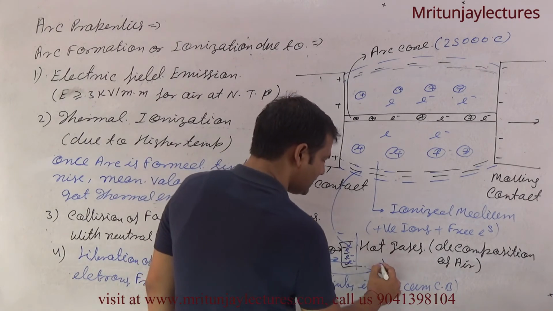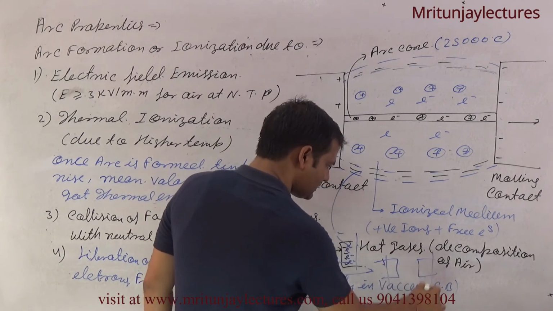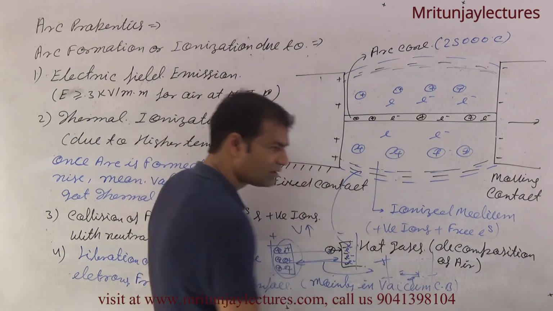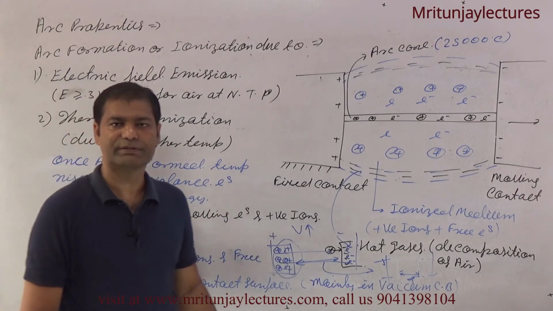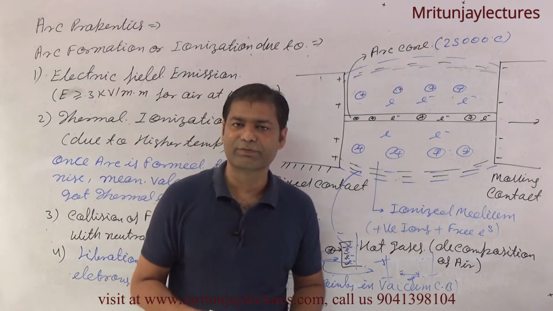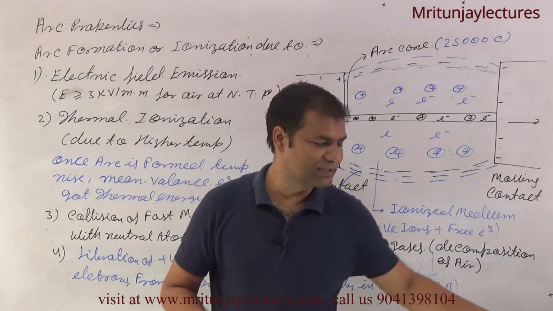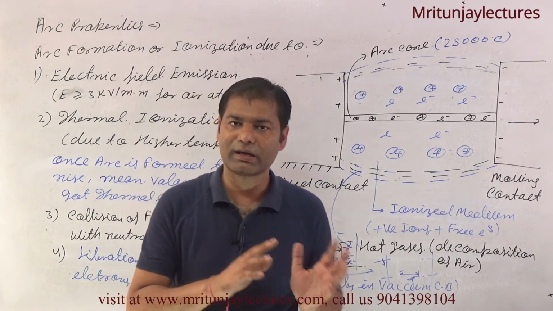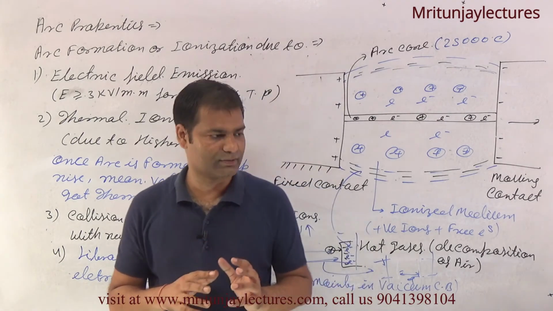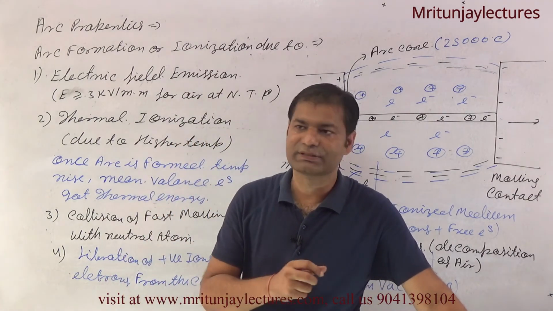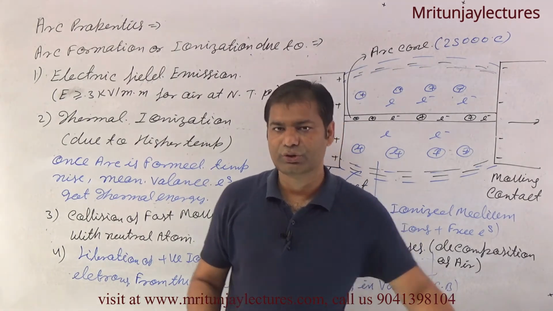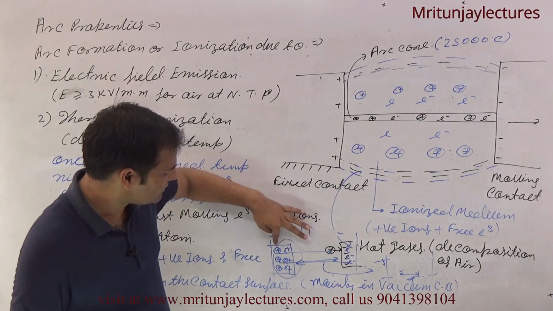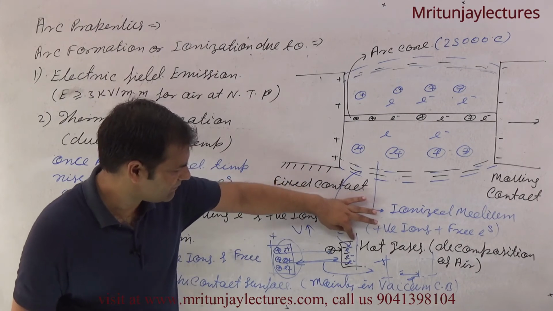So finally at a particular time, this distance increases. Why? Because most of the ions and free electrons feel high voltage, then bonds are broken. Okay, valence electrons are detached from the atom. So you can say that when they are free, on the application of higher voltage, positive ions are moving here and negative electrons here.